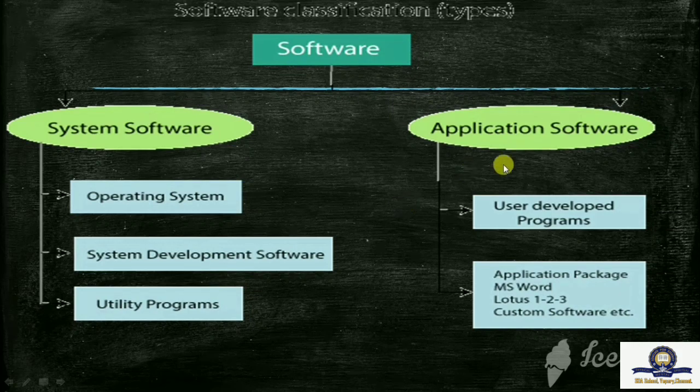Now let's see what application software is. A computer uses application software to do tasks given by the user. An application software is used for one specific purpose. For example, you can use MS Word to create a document and you can use MS Excel to create a worksheet. So this is about software.